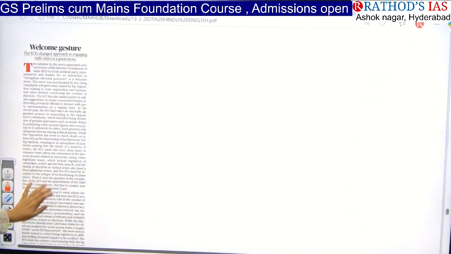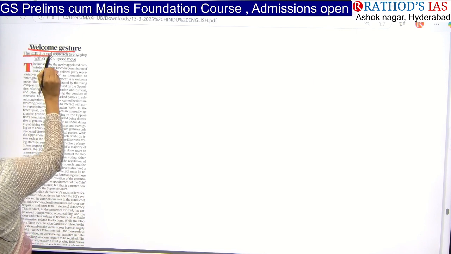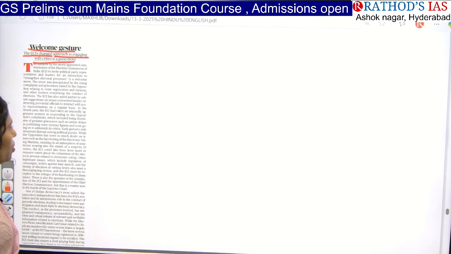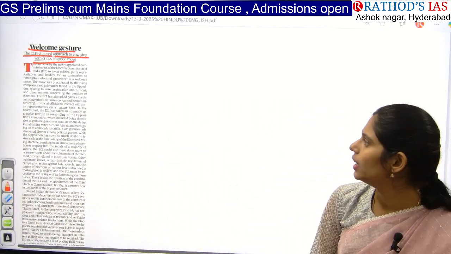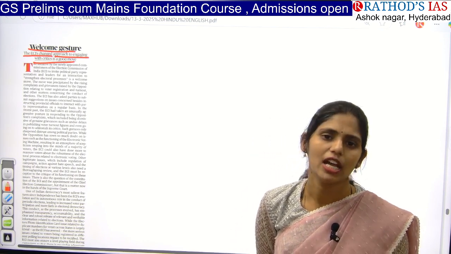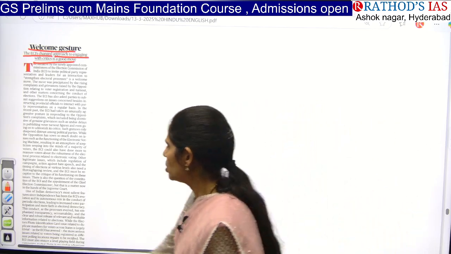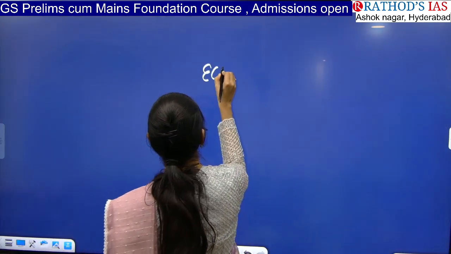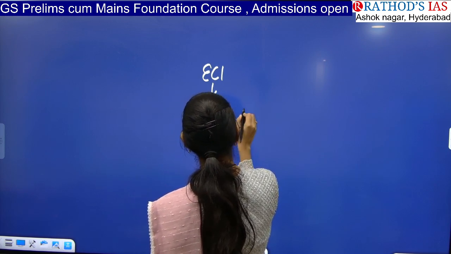And let us see the next article. Title says welcome gesture. ECI's changed approach to engaging with critics is a good move. So as you all know, many times ECI is getting some allegations that it is not ensuring free and fair elections in our country. So where will you study this ECI? In your polity. So here, if you see the keyword of this article, what is it? Election Commission of India. So you will be studying under GS paper 2 polity.